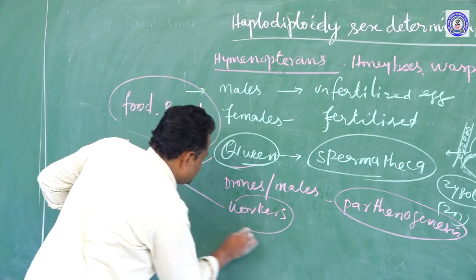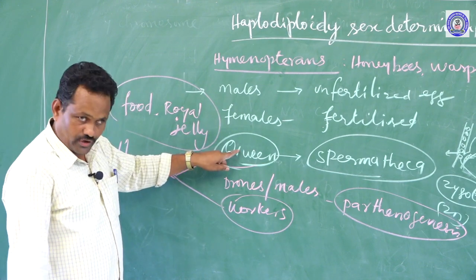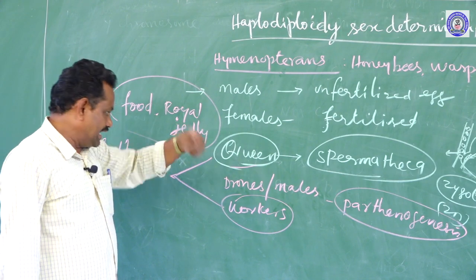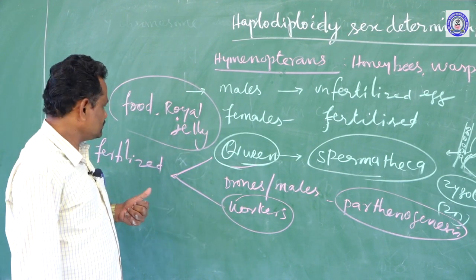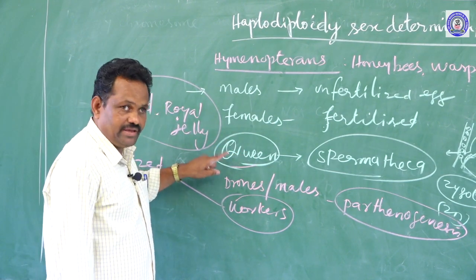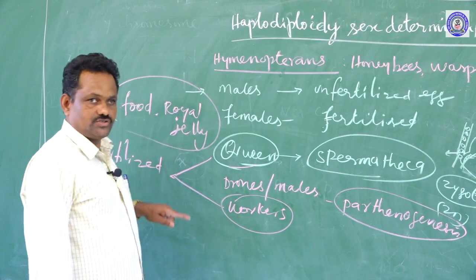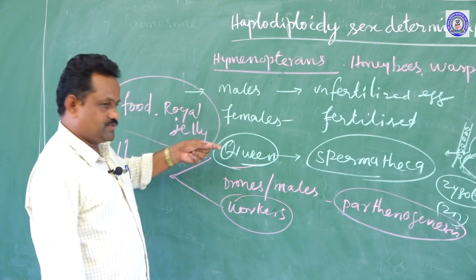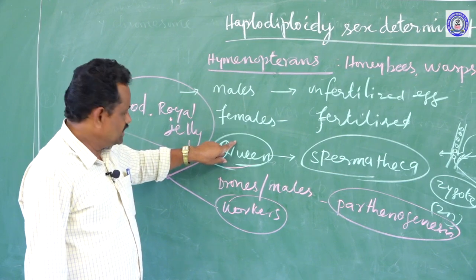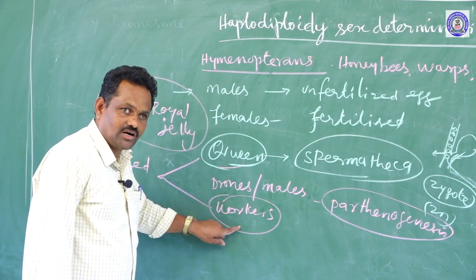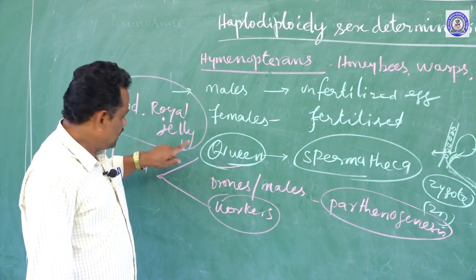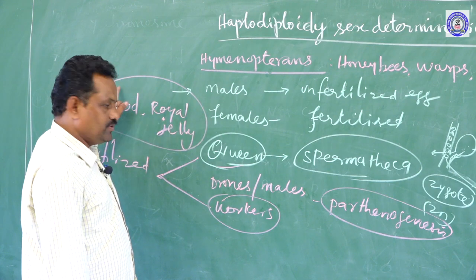The main function of the worker is to take care of the queen, clean the beehive, protect the beehive from enemies, collect the nectar and convert it into honey. The fertility of the queen bee is maintained because of these worker bees. When the queen bee develops, it produces some hormones. These hormones suppress the fertility of the worker bee. Of course, worker bees feed some larvae with royal jelly, which develop into queens.